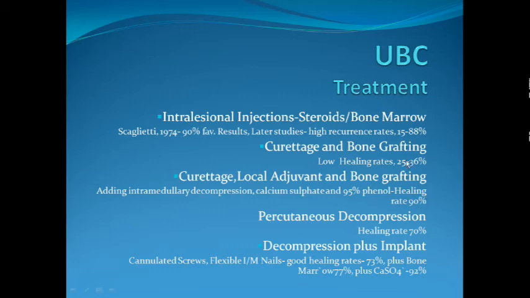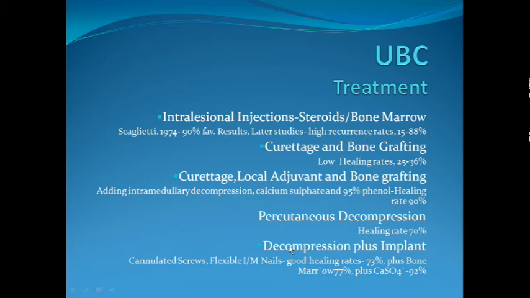So you see, with simple curettage and bone grafting, only a quarter to a third of the patients show healing of the cyst, whereas the healing rate goes up to 90% if we add intramedullary decompression, calcium sulfate and phenol. Sometimes we offer a patient percutaneous decompression, in which a needle is placed in the cyst at various sites percutaneously without giving any incision. Healing rates are up to 70%, which is quite good as compared to curettage and bone grafting.